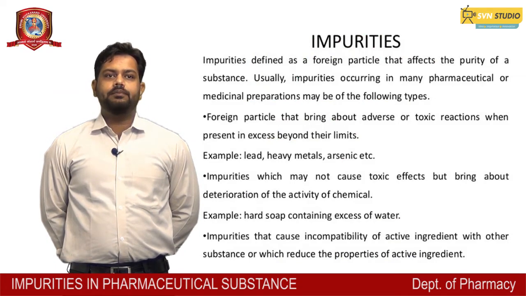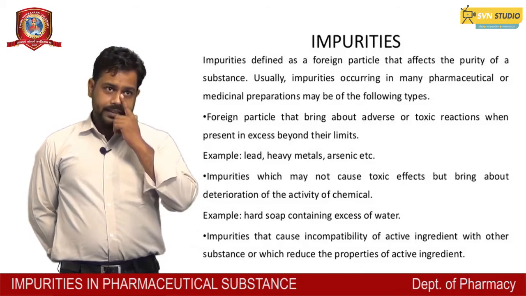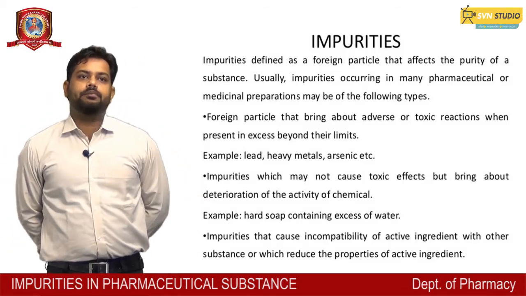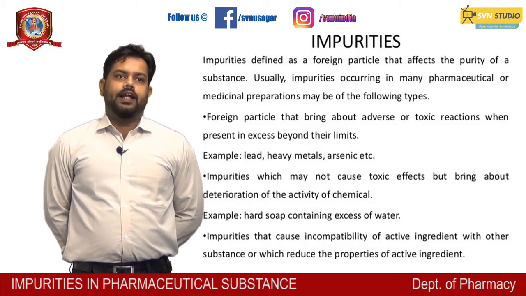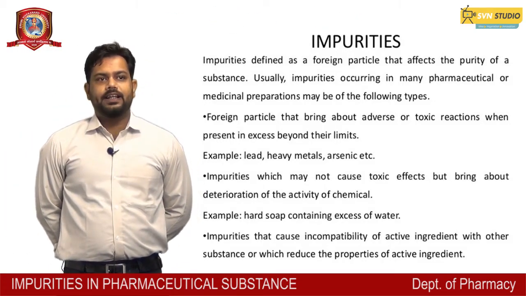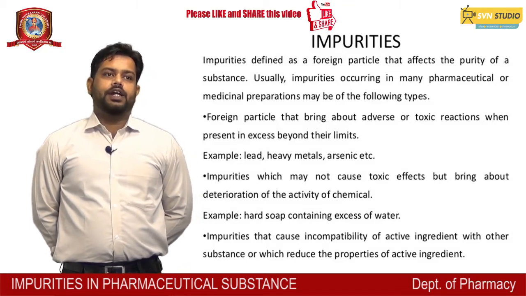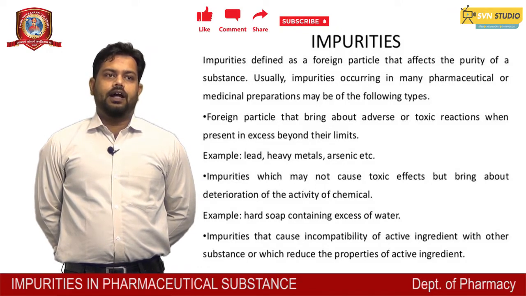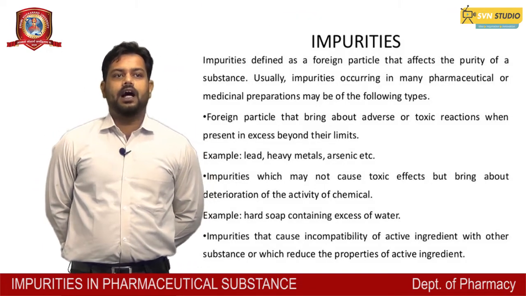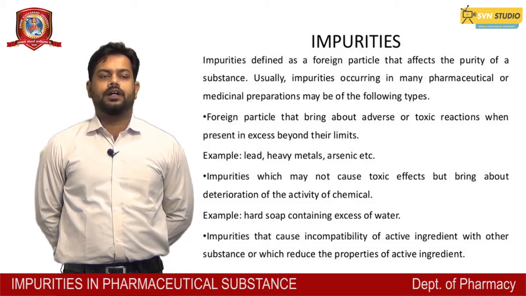Impurities usually occur in many pharmaceutical or medicinal preparations, and may generally be of the following types. First of all, an impurity is a foreign particle that may affect our product, whatever the product may be. It is a foreign particle that brings about an adverse or toxic effect when present in excess beyond its limits. Examples of impurities are lead, heavy metals, arsenic, etc.